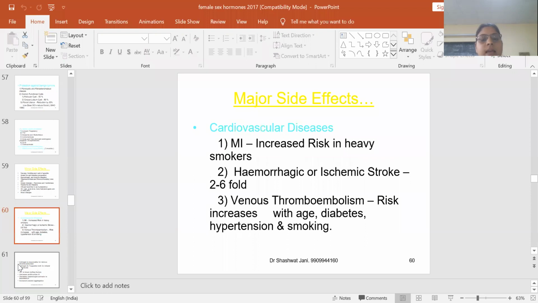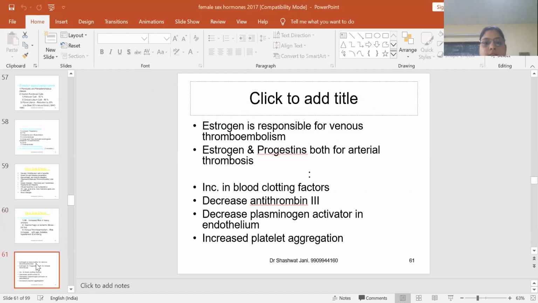Major side effects are there can be risk of myocardial infarction, and there can be venous thromboembolism, because the estrogens cause venous thromboembolism. Hemorrhagic and ischemic stroke can occur. Cardiovascular: estrogens are responsible for venous thromboembolism, and estrogen and progesterone are responsible for arterial thrombosis. There can be increase in blood clotting factors and increased platelet aggregation.